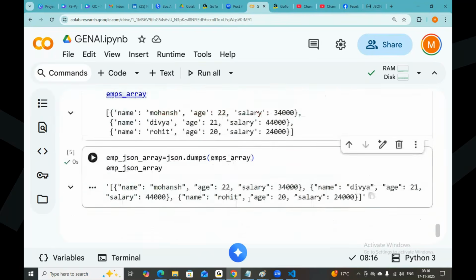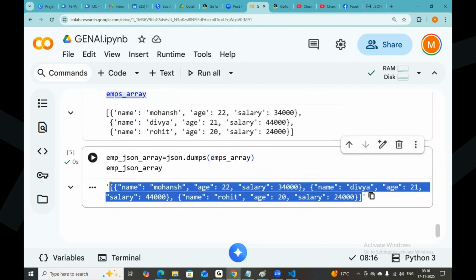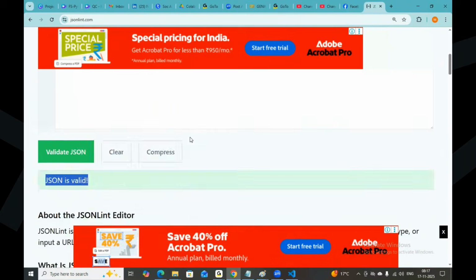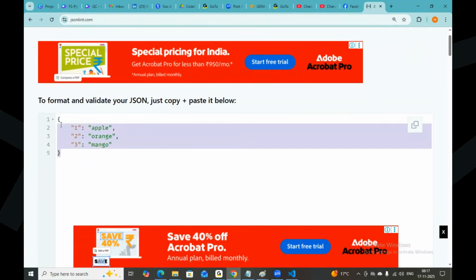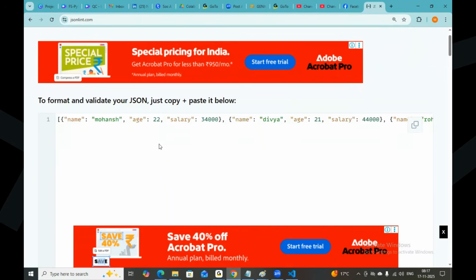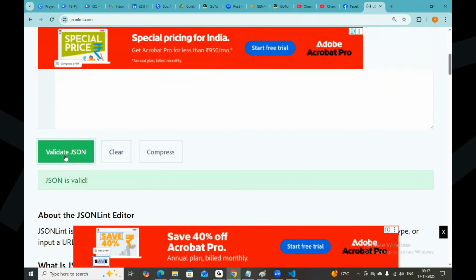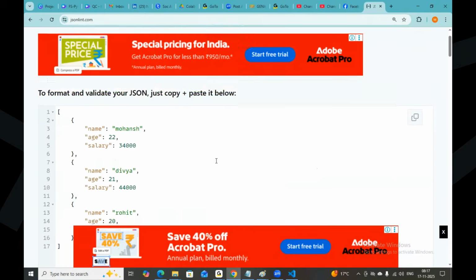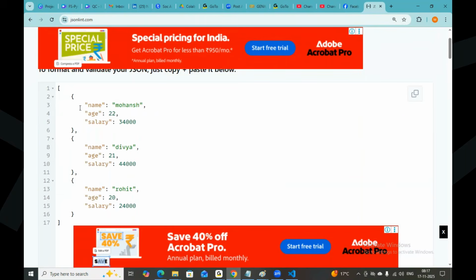Okay, I was able to convert that into JSON. Let me copy this and validate whether this is the right JSON or wrong JSON. Just go to the JSON validator and click on validate JSON. Okay, JSON is valid, sir. Name taken in double quotes, even Mohansh taken in double quotes, age also taken in double quotes.